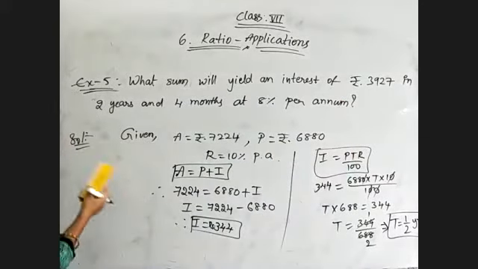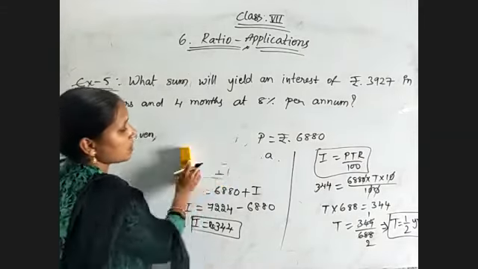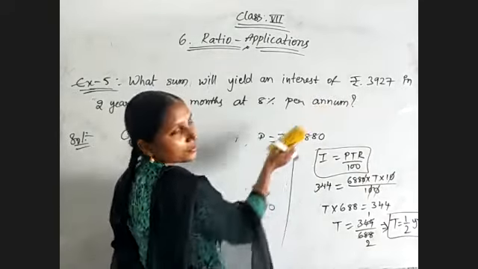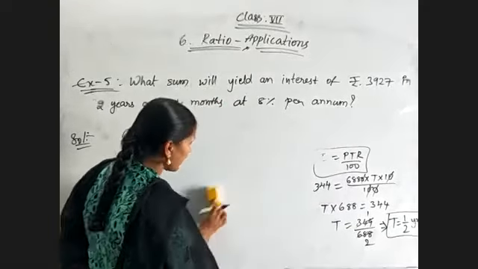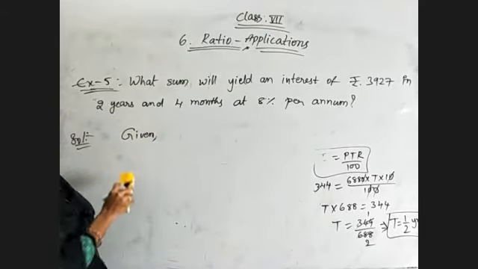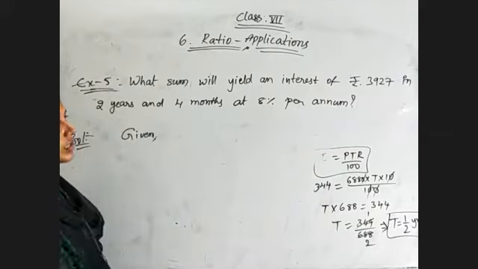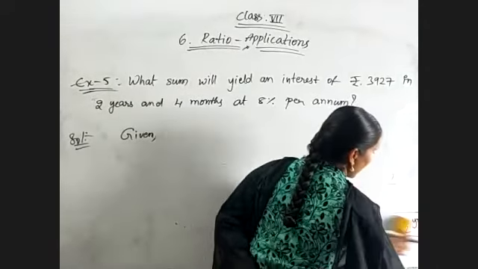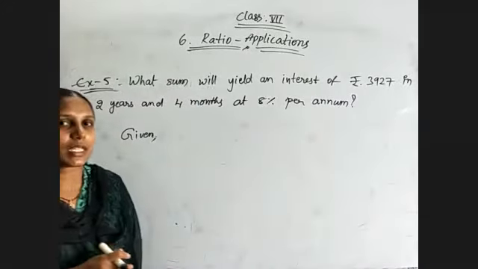So observe the given problem. What sum they are asking? That is nothing but they are asking for principal, and interest is given as an interest of 3,927. So interest is equal to 3,927 and time 2 years 4 months. But we need to take time always in years only. So convert 4 months also in terms of years. Rate of interest also is there. Interest we have, time is there, R value is there. So we can find out the value of P by using the formula I equal to PTR by 100.